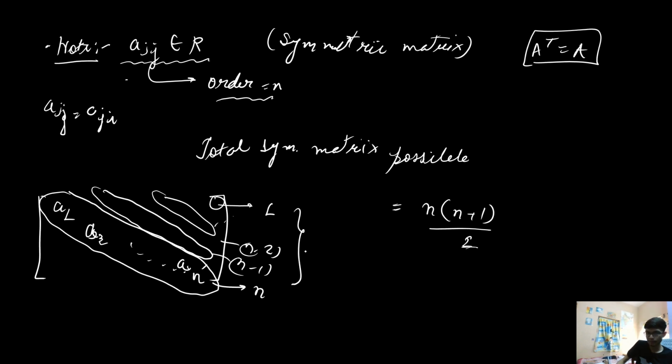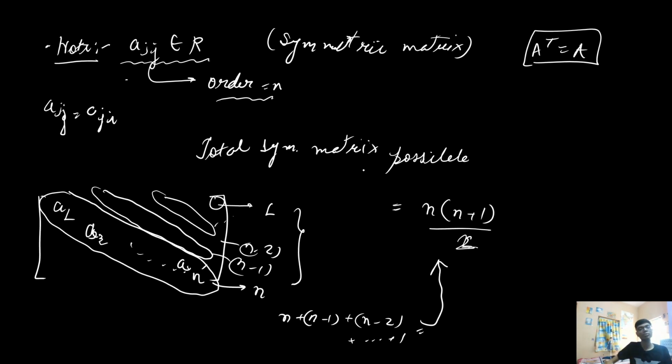If I sum up all these elements, it is the sum of the first n natural numbers: n plus n minus 1 plus n minus 2 and so on up to 1. This result is n into n plus 1 divided by 2. So this gives the number of unique positions of a symmetric matrix.